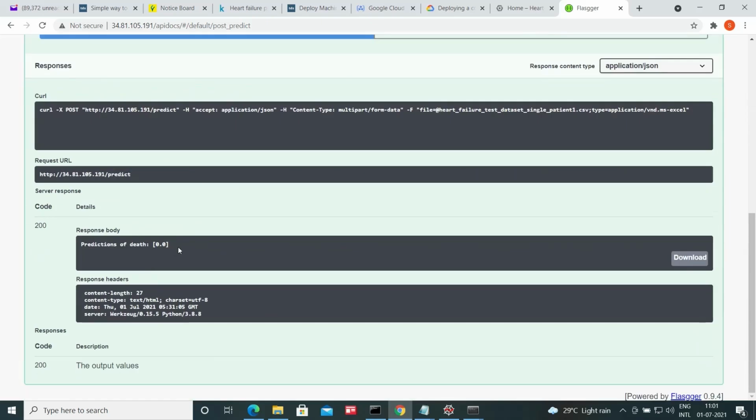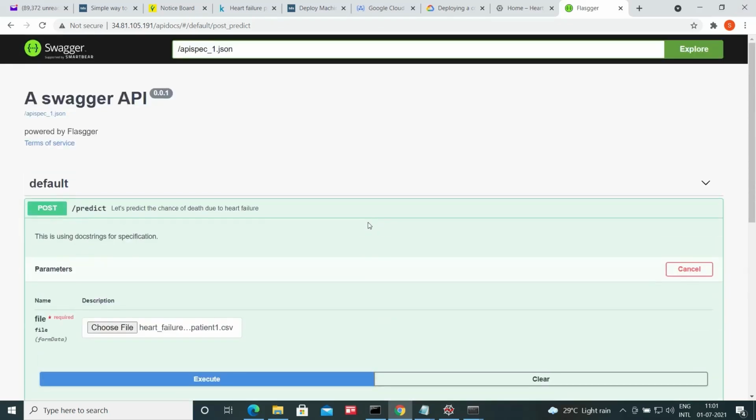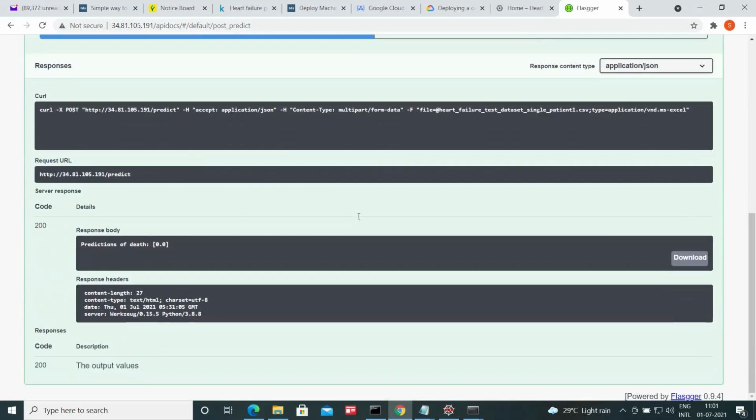The prediction of death is 0, which means this person is unlikely to die. If we find the prediction of death is 1, that means the patient needs immediate medical attention in order to prevent or delay death. As you can see, this machine learning model can be very useful for healthcare.